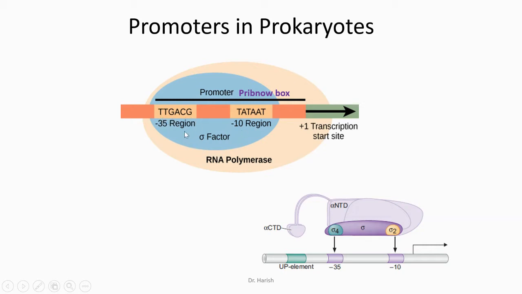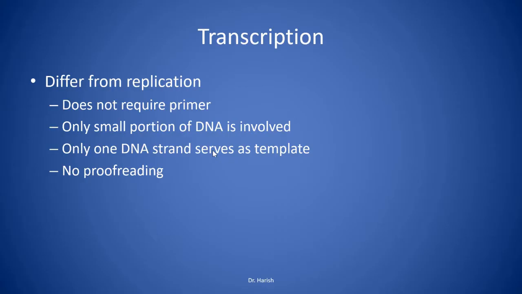Apart from these two important promoter regions in the prokaryote, there is one more element, that is UP element, that is present upstream of the transcription start site. This is recognized by the carboxy terminal domain of the alpha subunit of the RNA polymerase. The -35 region is recognized by the sigma 4 and -10 is recognized by the sigma 2 of the RNA polymerase enzyme.